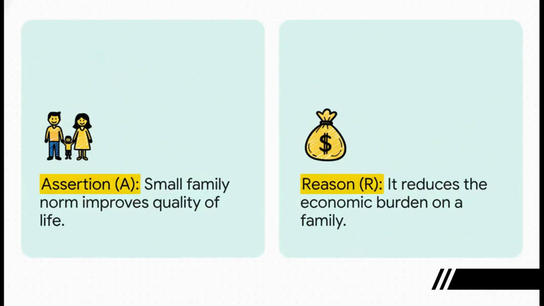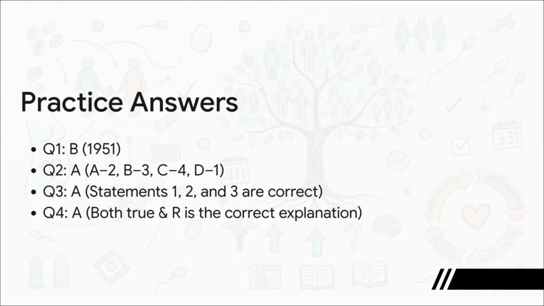And last but not least, an assertion-reason question. So first, you've got to figure out if the assertion and the reason are true by themselves. Then you decide if the reason is the correct explanation for the assertion. These can be tough, so really think logically. Pause and decide. Okay, time's up. Let's see how you did.